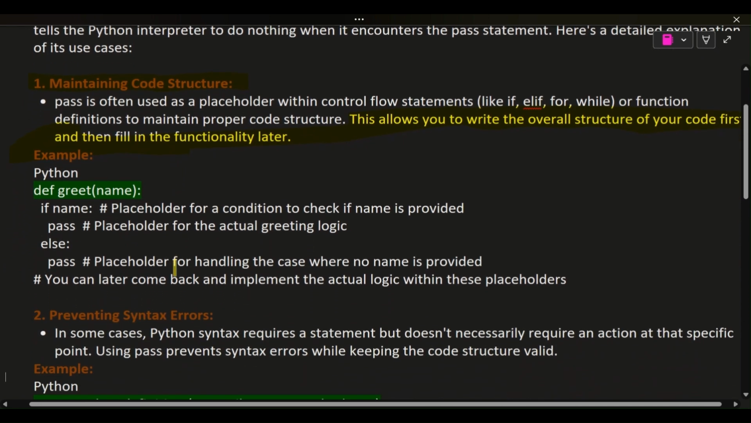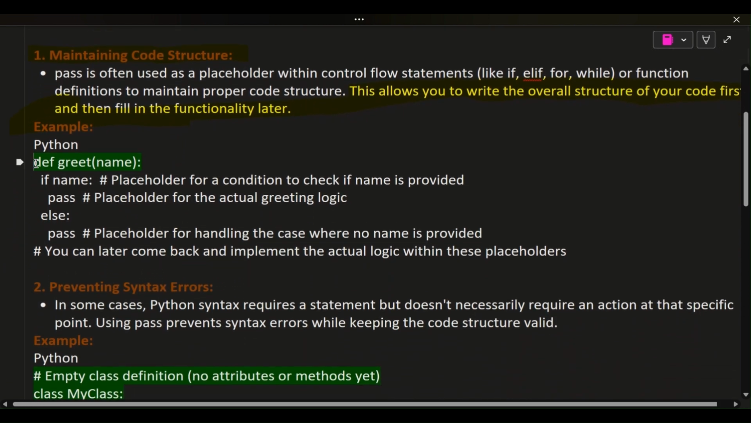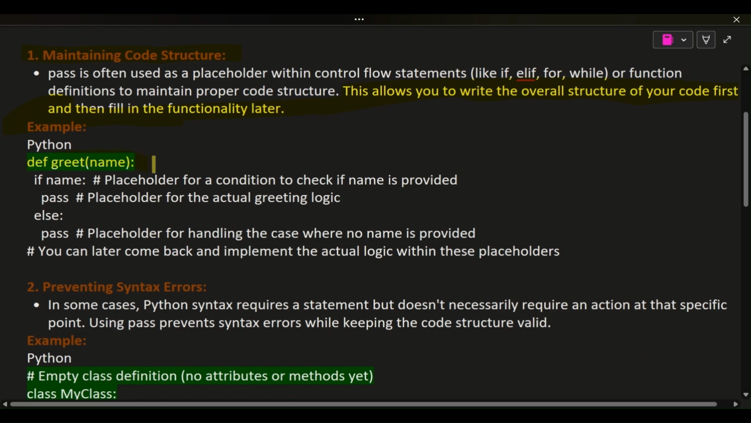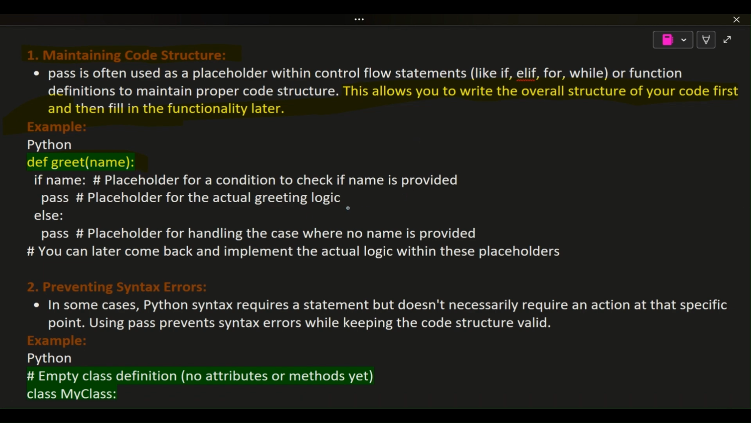Example: Python. def greet(name): if name: # placeholder for a condition to check if name is provided. pass # placeholder for the actual greeting logic. else: pass # placeholder for handling the case where no name is provided. # You can later come back and implement the actual logic within these placeholders.